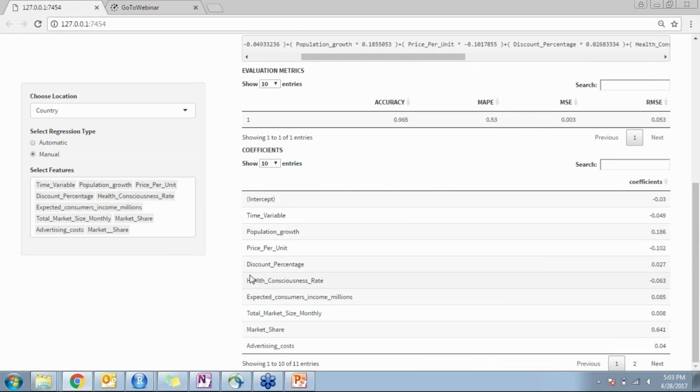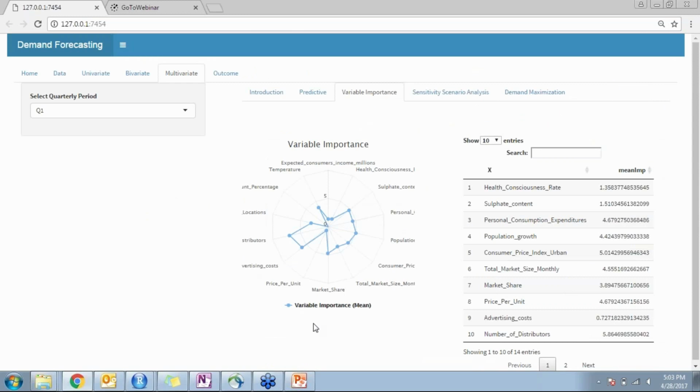Moving further, the product also provides an understanding of how a particular variable in a particular period affects the dependent variable. For example, if you take quarter 1, quarter 2, for all the data that we have combined, we see how much variable importance is allocated to each variable. This is very important in making strategy decisions for a particular quarter, and in deciding which variable should be given more importance from one quarter to another. That is analyzed from the variable importance output.